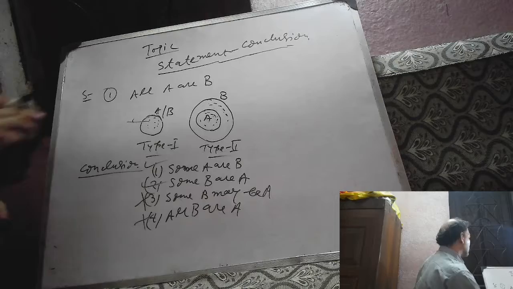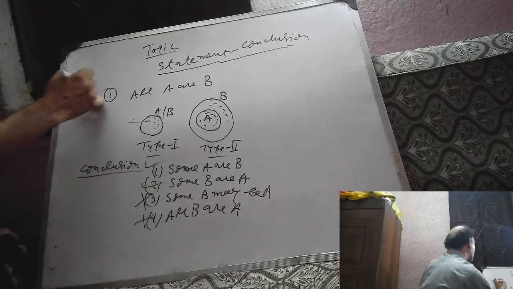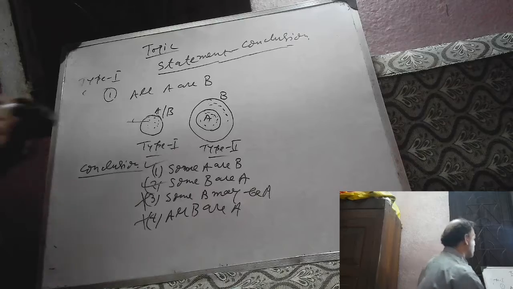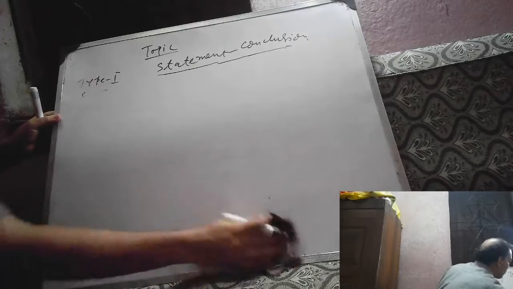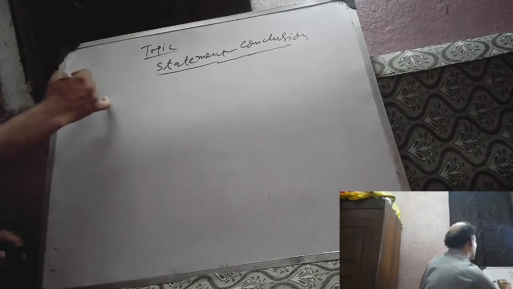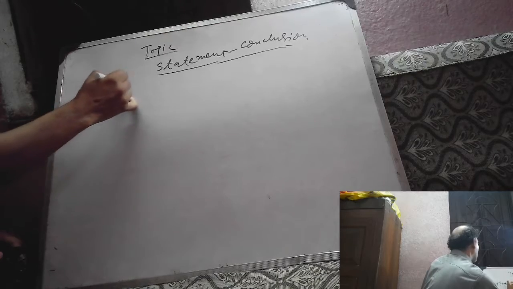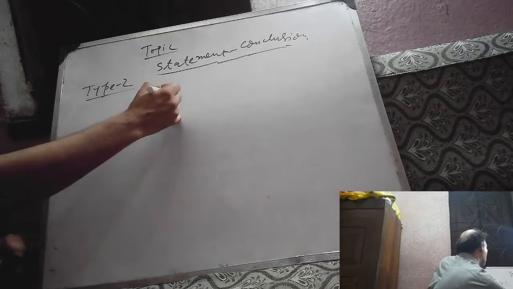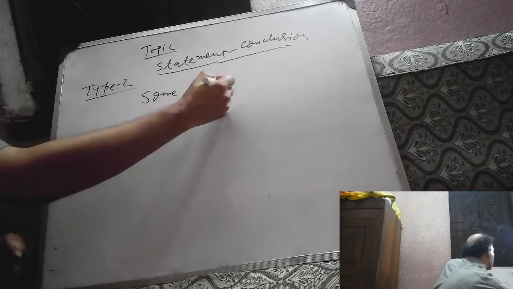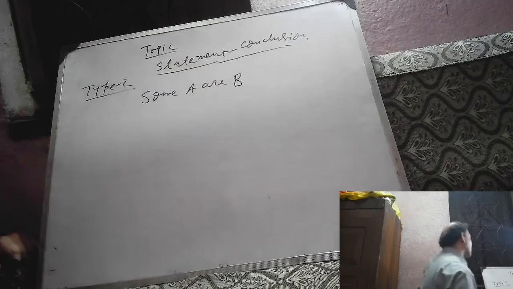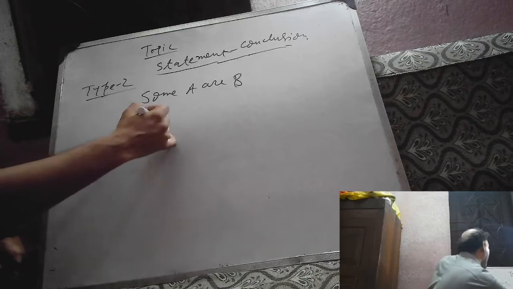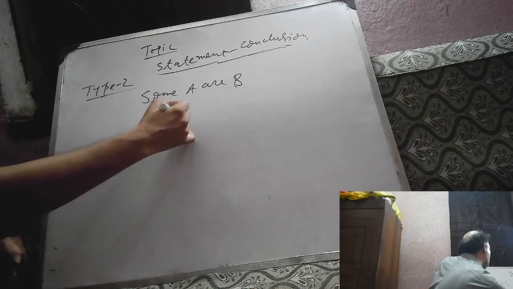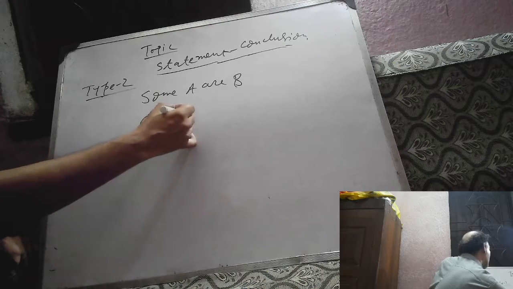Now type 2. This is type 1. Now type 2: some A are B. What is the possible Venn diagram? Some A are B. Suppose this is A, this is B. Some A are B.